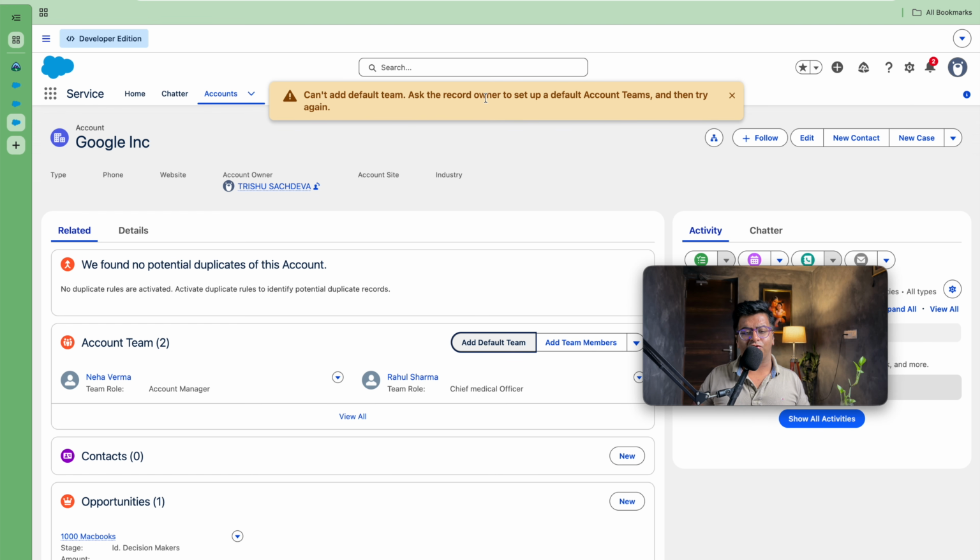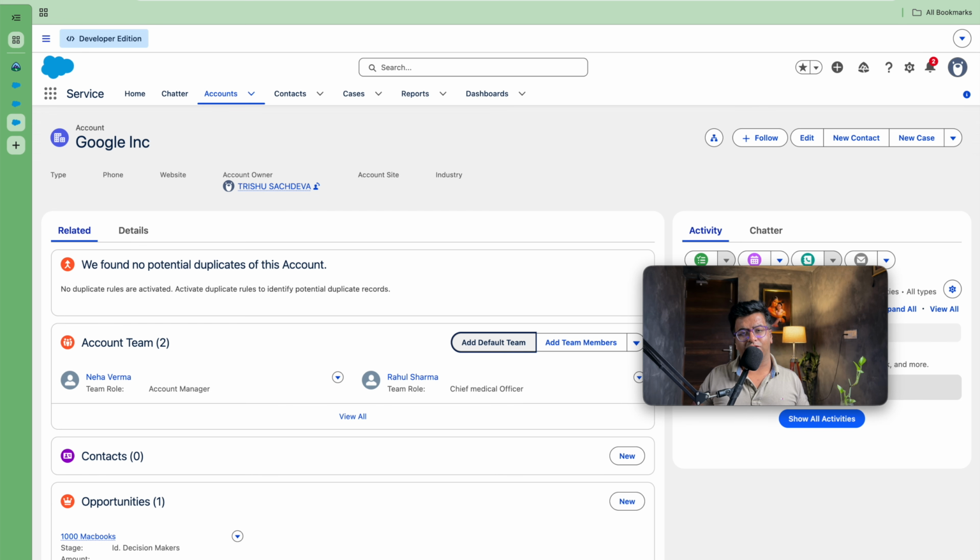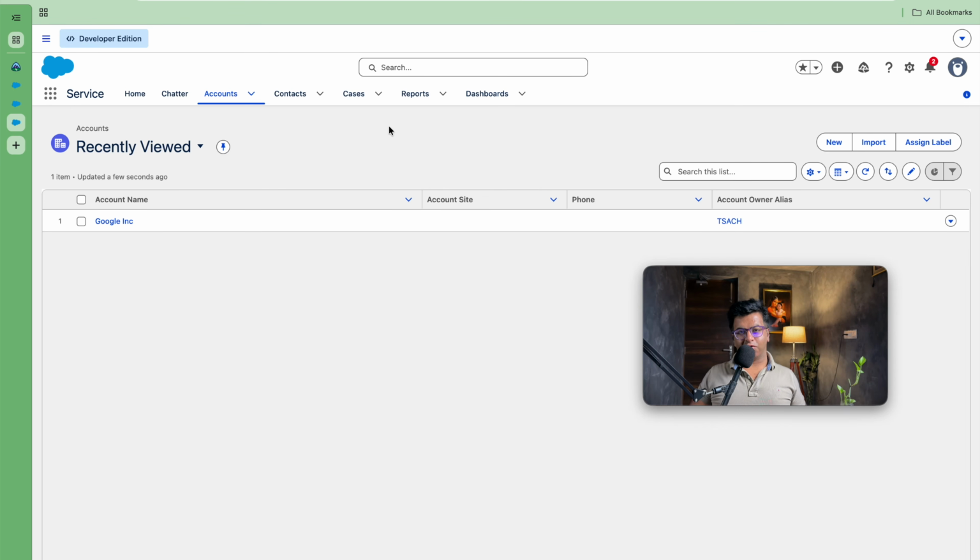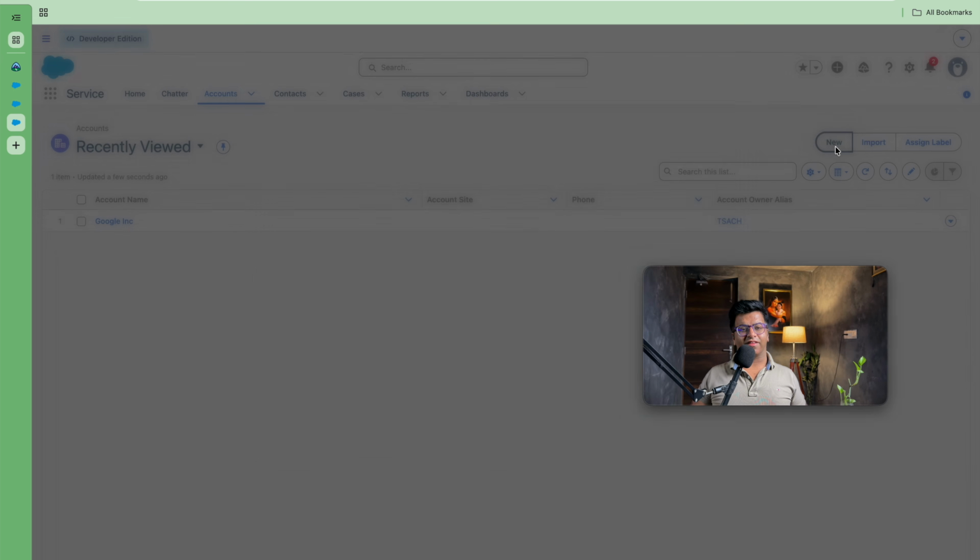So it says can't add default team, ask the record owner to first set the default team. So the first thing you need to do is set up the default team here. Let's see the steps in order to set up the default team. Now in order to set the default account team, first we will be creating an account. So let's create a Meta account.